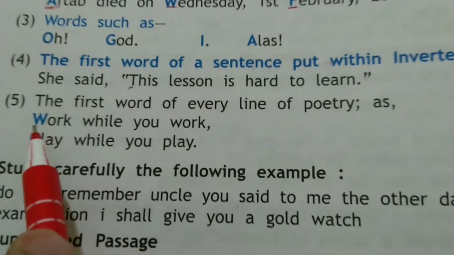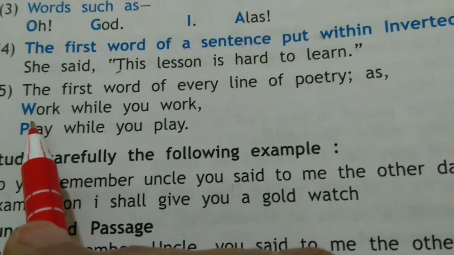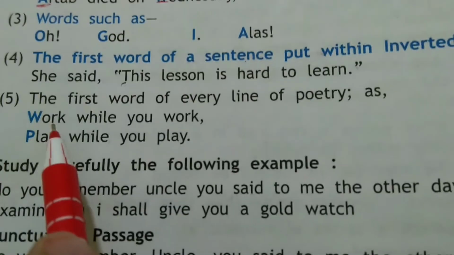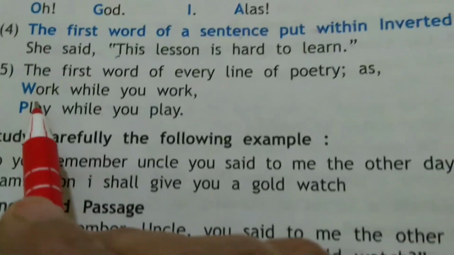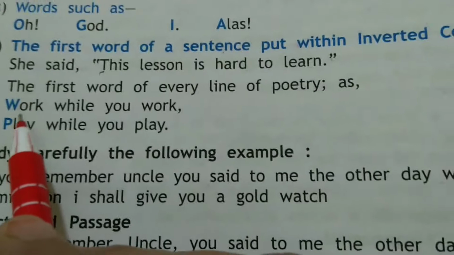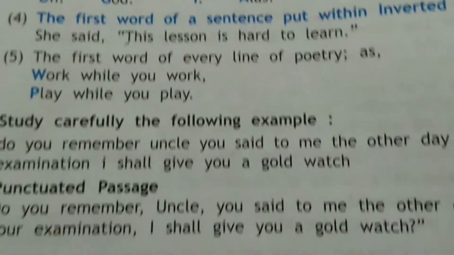You must know this and follow this and remember that the first word of each line of the poem must start with a capital letter. Okay, you can observe it in your literature book also, you will find.